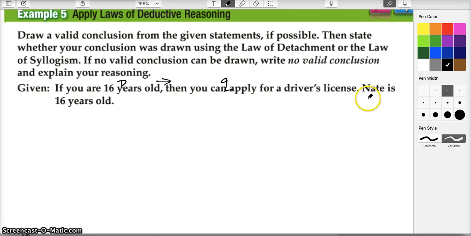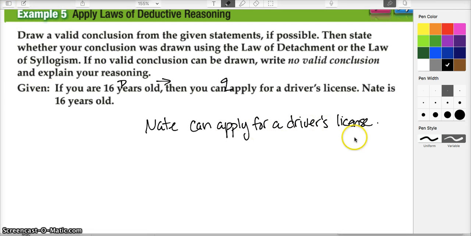Now here's what we find out, that Nate is 16 years old. So what do we know? Do we know anything about Nate? If you're 16, then you can apply for a driver's license. I'm hearing you through this screen, telling me Nate can apply for a driver's license. All right, I'm going to write it down. Don't shout. So Nate can apply for a driver's license.